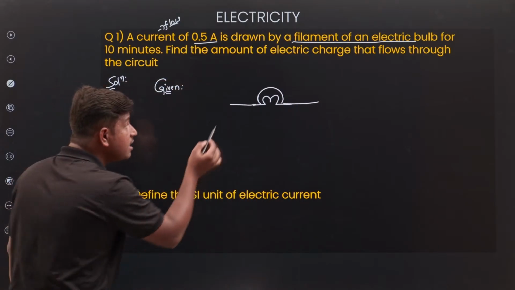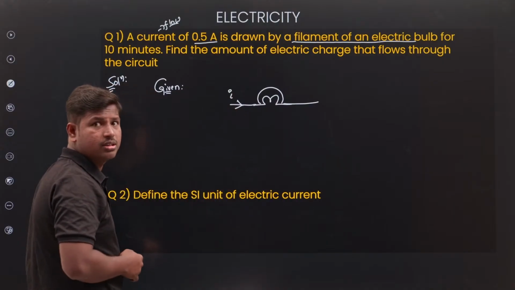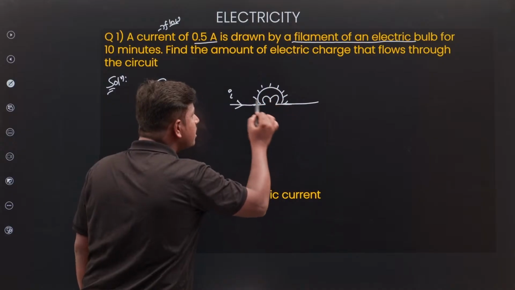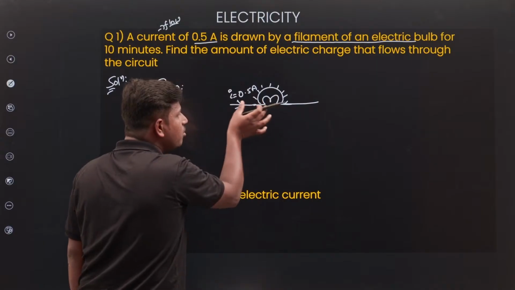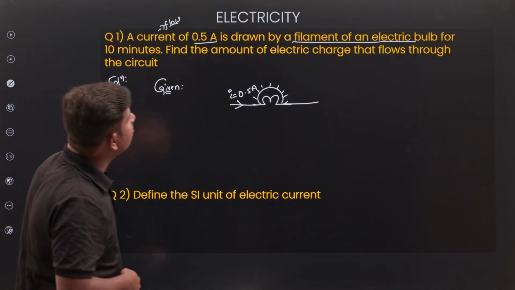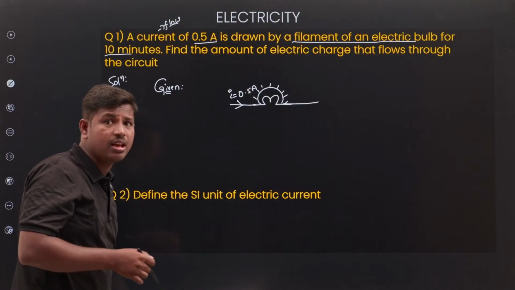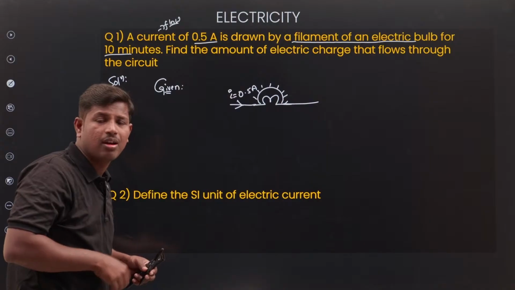Current is passing through the bulb. If current passes, the bulb glows. How much current? 0.5 amperes of current is given to the bulb. For how long? 10 minutes. Even in my home, I switch on the bulb for 10 minutes.